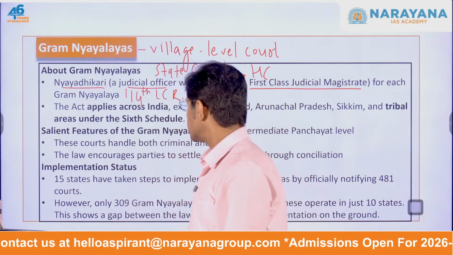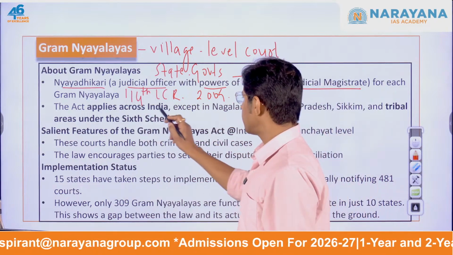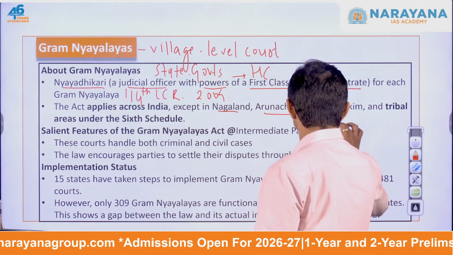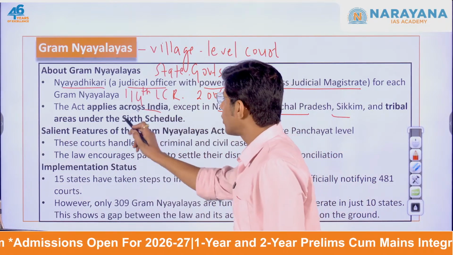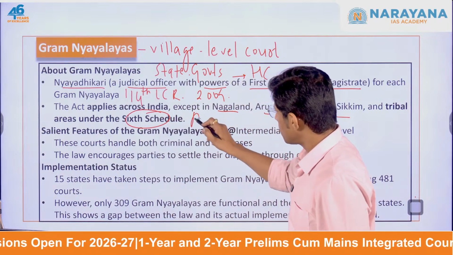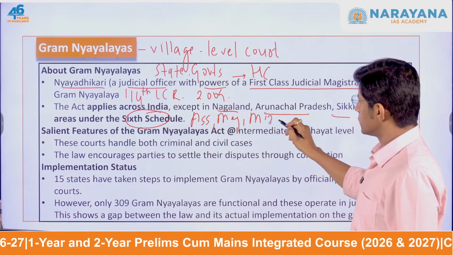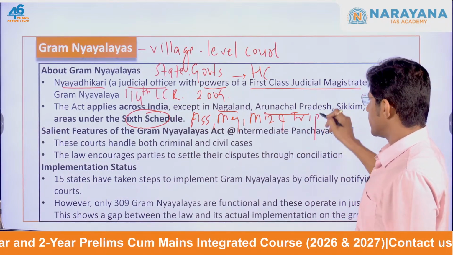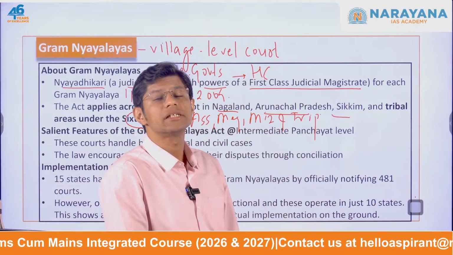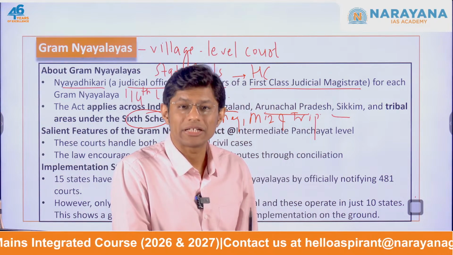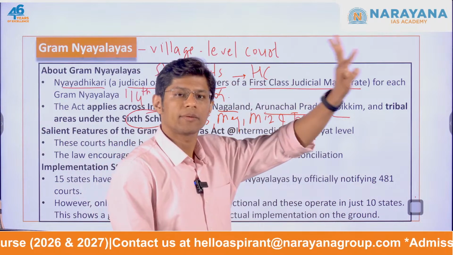Now again, this is important. This act is applicable across the entire country except for Nagaland, Arunachal Pradesh, Sikkim and the tribal areas under the 6th schedule. Which states fall under the 6th schedule? Assam, Meghalaya, Mizoram and Tripura. These are the four states that fall under the 6th schedule of the Indian Constitution, so yes, it is applicable across the country, but there are some exceptions. Please remember the 6th schedule.